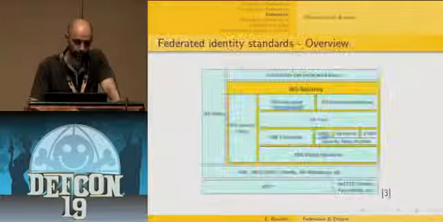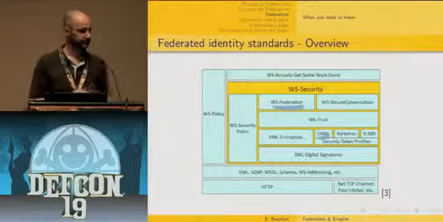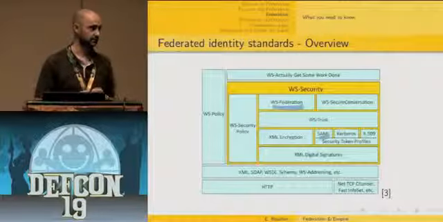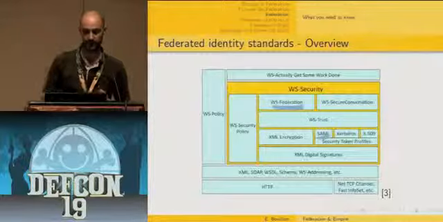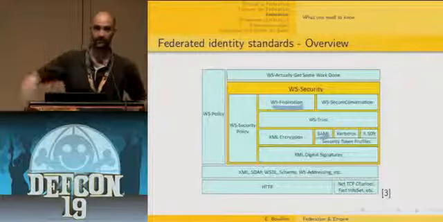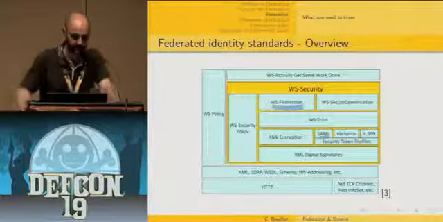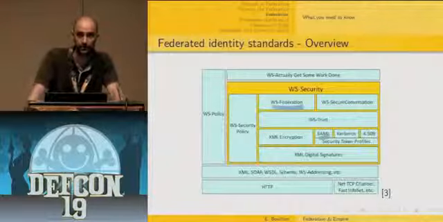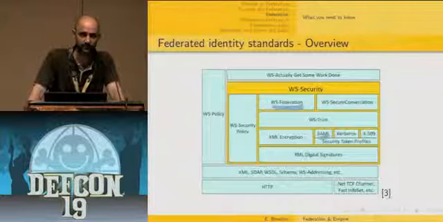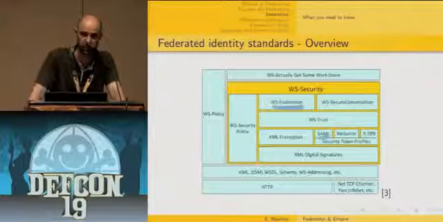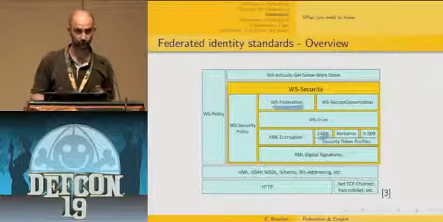So what do we need to know about federated identity standards? In this part, I'm just going to give a very high-level view of some of the involved standards around federated identity. Here you have a diagram that shows the complete ecosystem of specifications around federated identity. As you can see, they are quite numerous, and most of them are supported by an organization called the OASIS Consortium, where OASIS stands for Organization for the Advancement of Structured Information Standards. I'm not going to discuss all of them, but just introduce two of them.